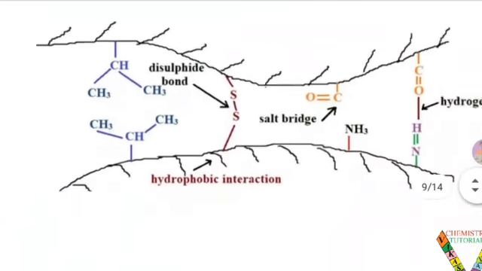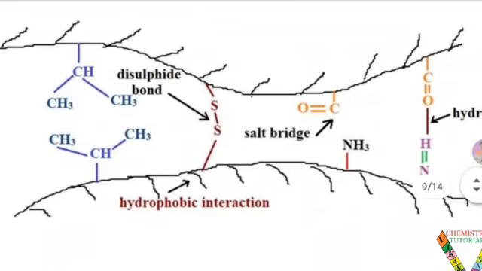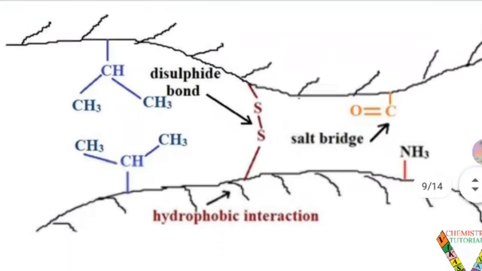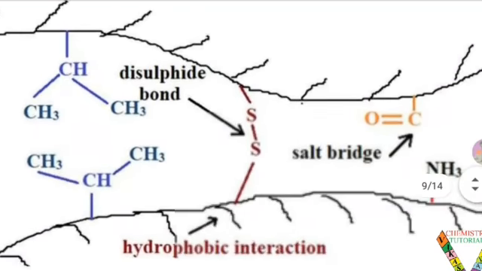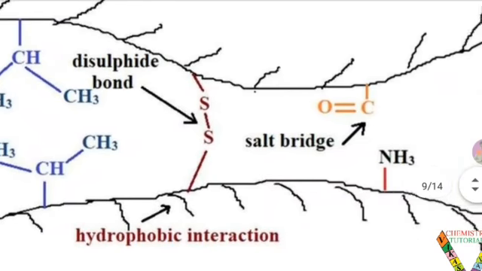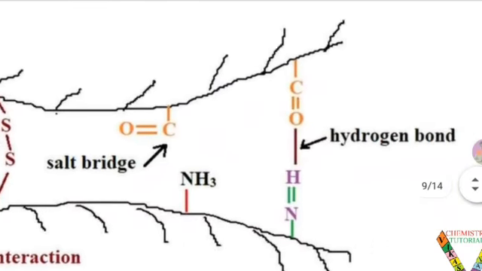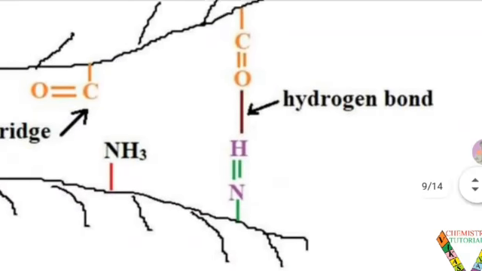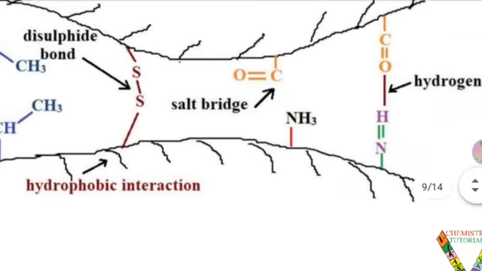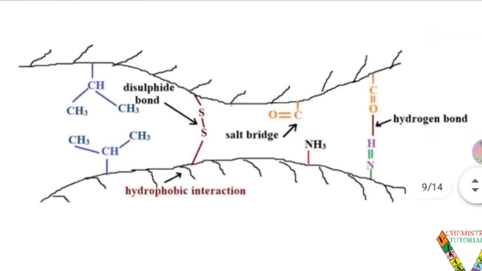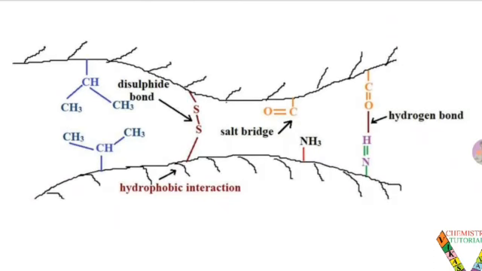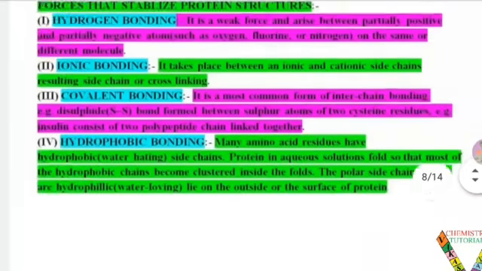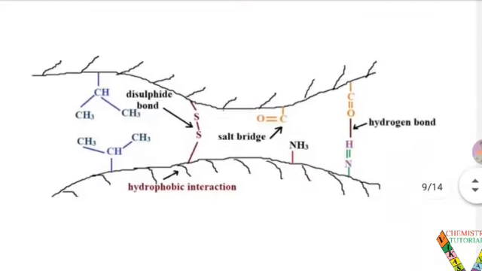So student, diagrammatically you have seen the hydrophobic interaction, with the hydrophilic layer on the outside; the covalent disulfide bond, where two layers are joined; the salt bridge formed by this; and hydrogen bonding, when other electronegative atoms are joined by the hydrogen, amine group or different group. So these types of bonding are formed in a protein structure. I hope you easily study this. So these are the forces found in the structure of a protein.